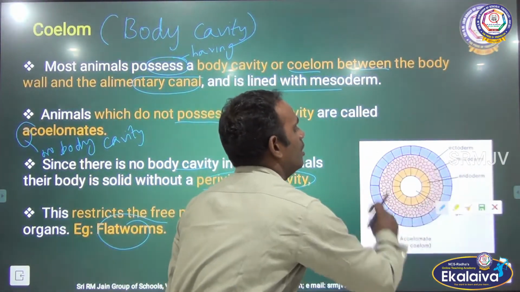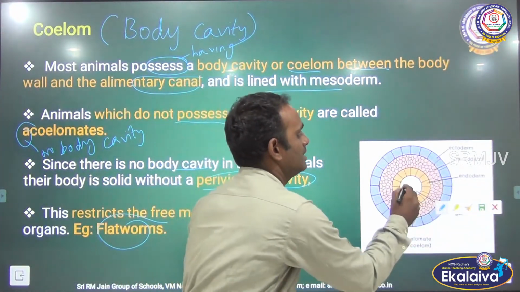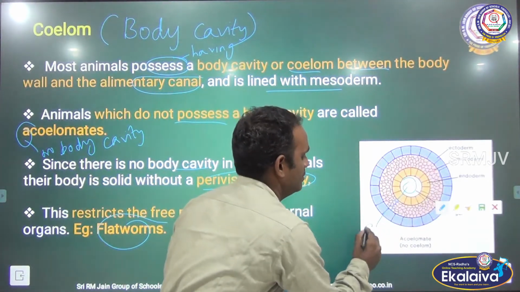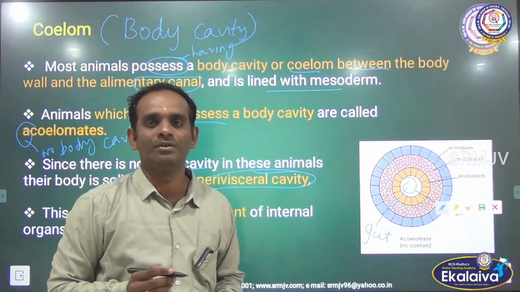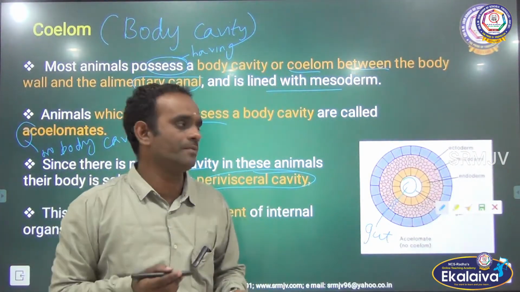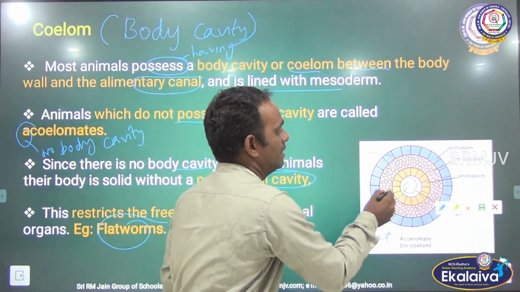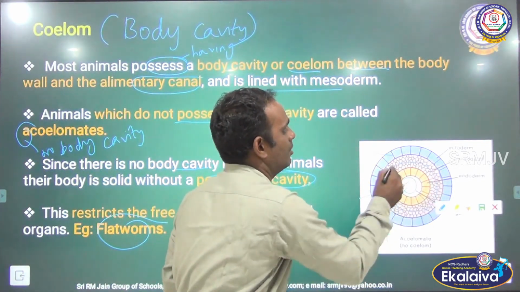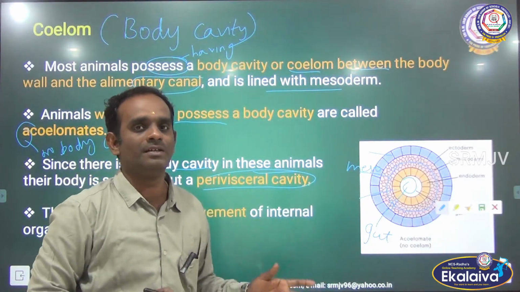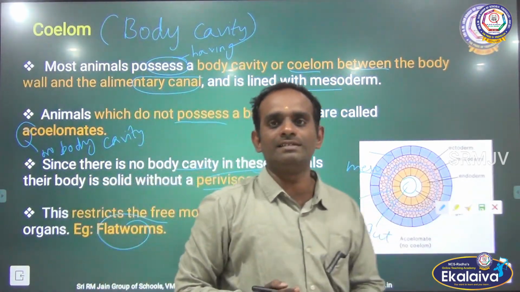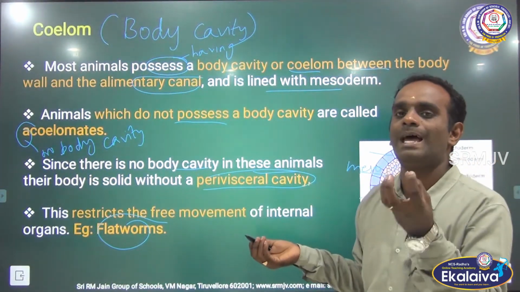This is the body wall. That is ectoderm, endoderm and mesoderm. This is the alimentary canal or gut, G-U-T. Gut is nothing but intestine. It is one of the parts for digestion. So there is no body cavity in the mesoderm. This is the ectoderm and the inner one is the endoderm. In between is called mesoderm. There is no body cavity or coelom. Such type of arrangement is seen in the flatworm. So this is called acoelomate. A means absence of coelom.